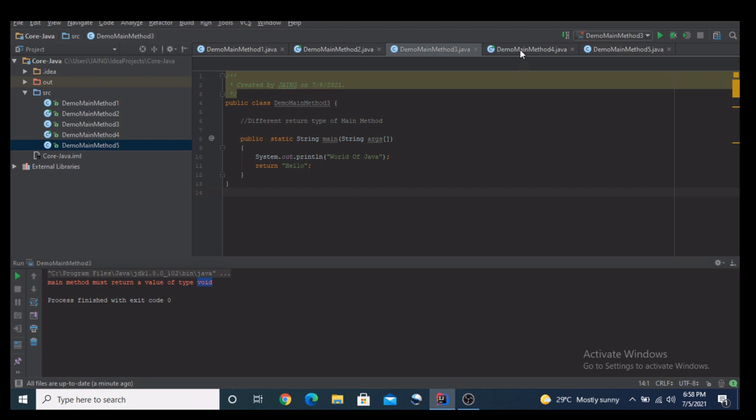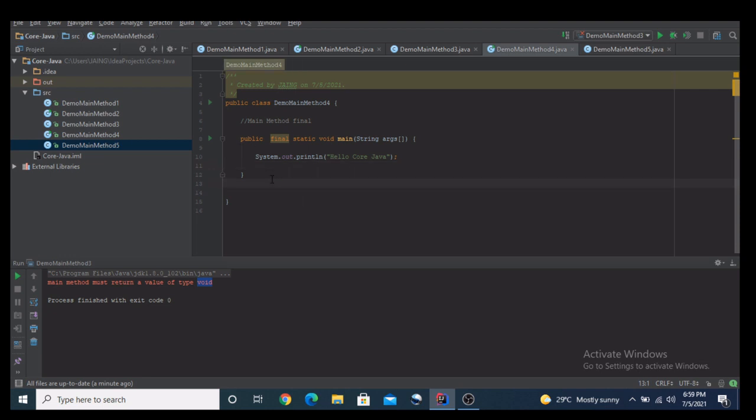Now let's talk about the fourth scenario. Can I mark a main method final? It's a very simple and frequently asked question in interviews.